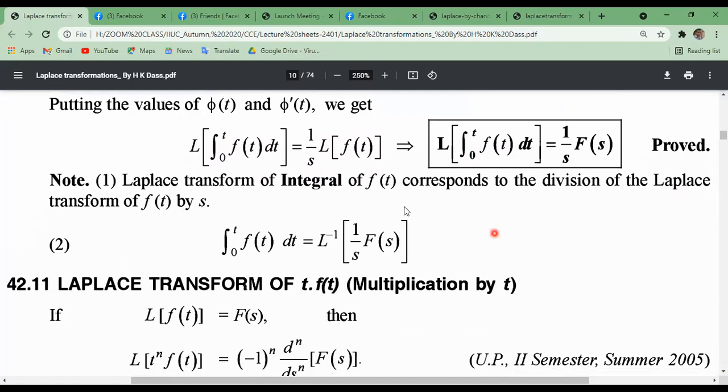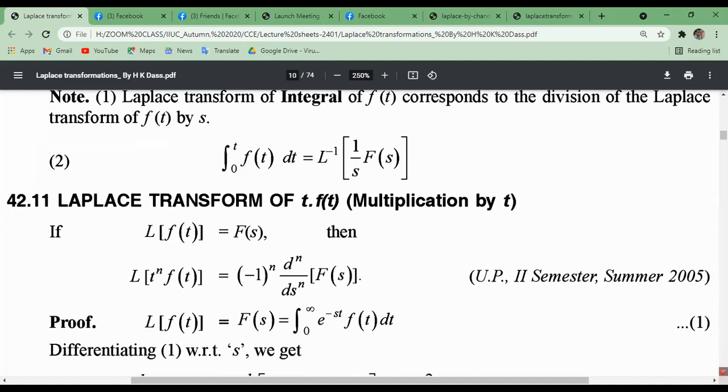Similarly, the Laplace transformation of the integral of f of t corresponds to the division of the Laplace transformation of f of t by s. We can write the opposite of this: the inverse Laplace transformation of f of s divided by s equals the integral of f of t from 0 to t dt. Taking the inverse on both sides, we get this property.